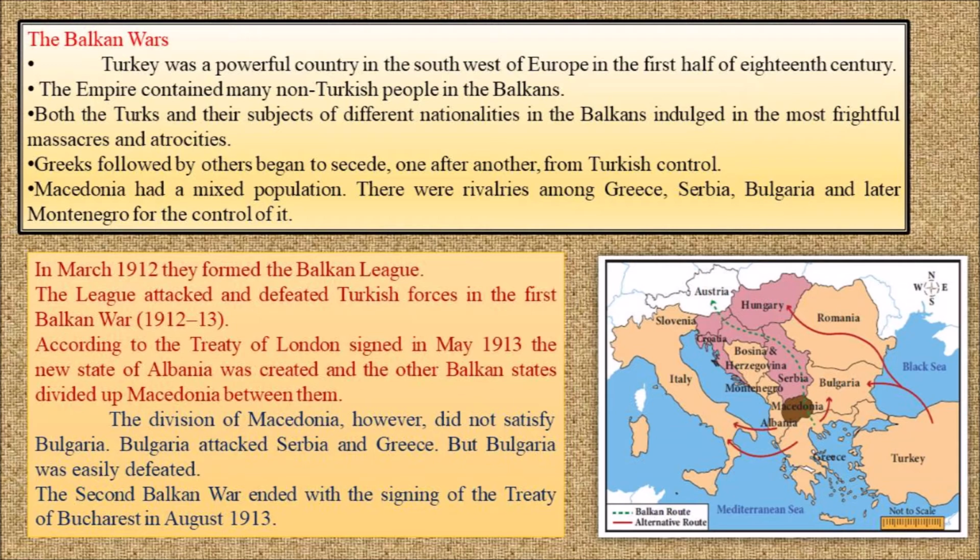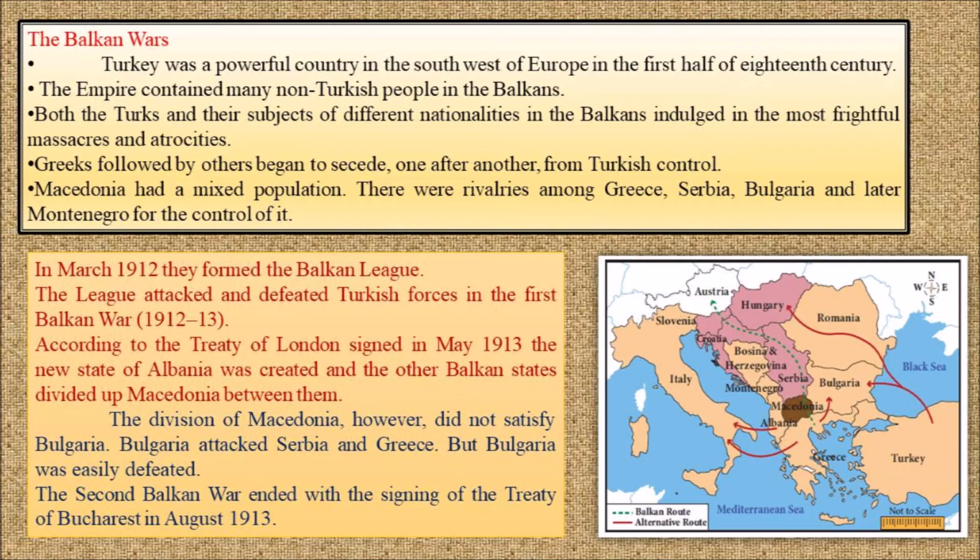The Balkans War. In the 18th century, what is meant by the 18th century? The years from 1700 to 1800 are called the 18th century. These 100 years are called the 18th century. During the first half of the 18th century, that is from 1700 to 1750, what happened is, in the southwest